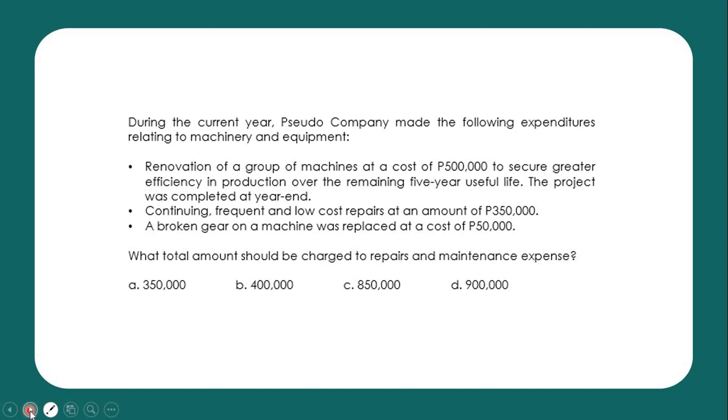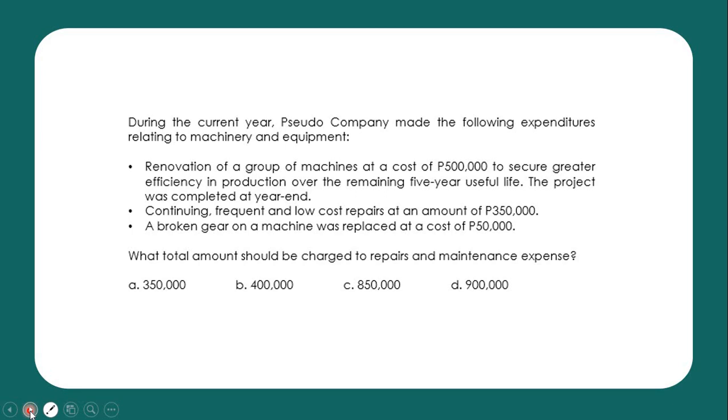First, renovation of a group of machines at a cost of 500,000 to secure greater efficiency in production over the remaining 5-year useful life. The project was completed at year end. Second, continuing frequent and low-cost repairs at an amount of 350,000. Third, a broken gear on a machine was replaced at a cost of 50,000.